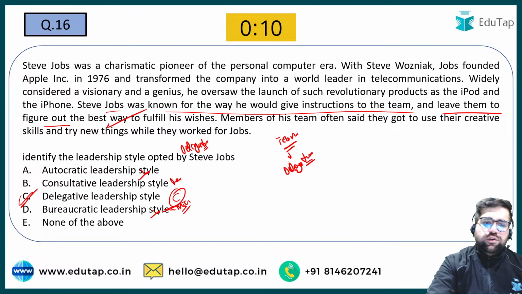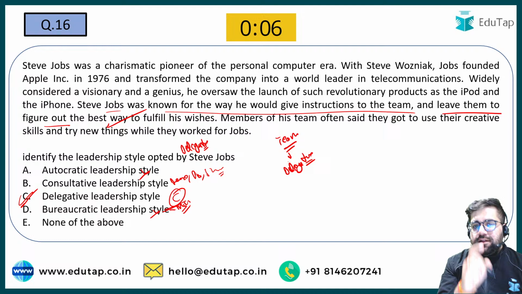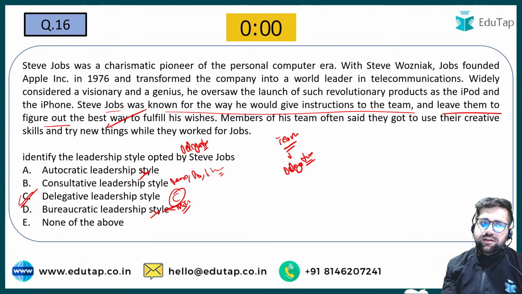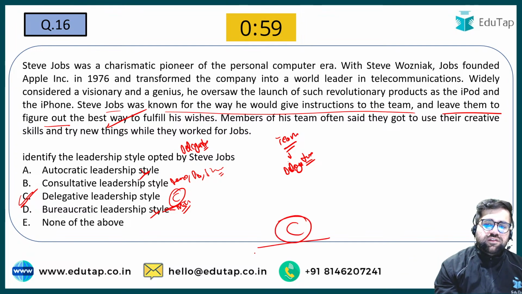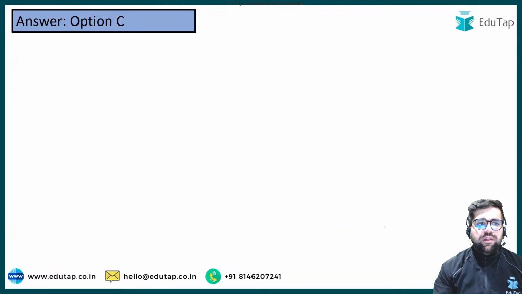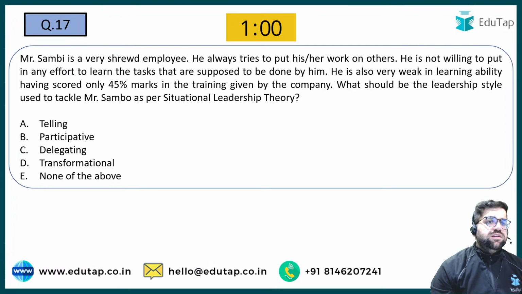Consultative, which is also known as democratic, participative and shared leadership, is not making any sense over here because the leader is not making the final decision. The team is making the final decision. Therefore the correct answer of this question will be option number C. It will be a 2-marker question in your exam. Let's move forward to question number 17 now.